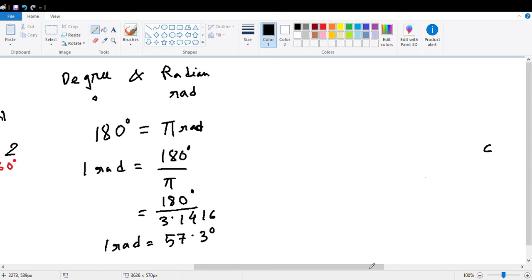So right now you have understood the concepts of radian, degree, and also the quadrant and the types of angle. In the later section we'll discuss some trigonometric functions and ratios.